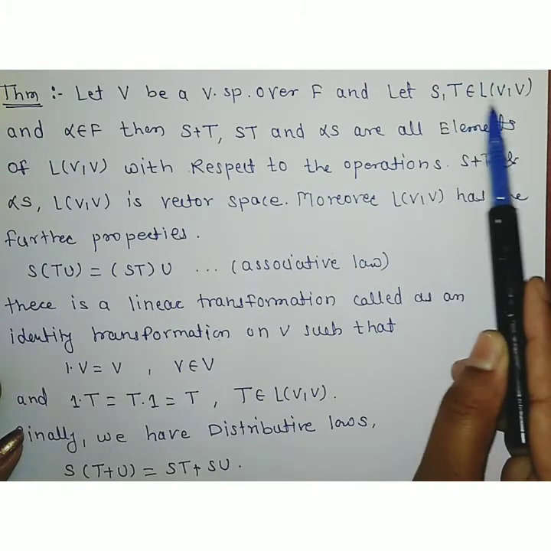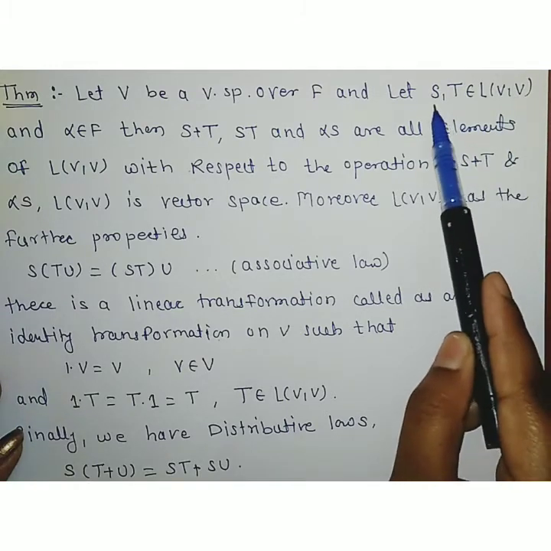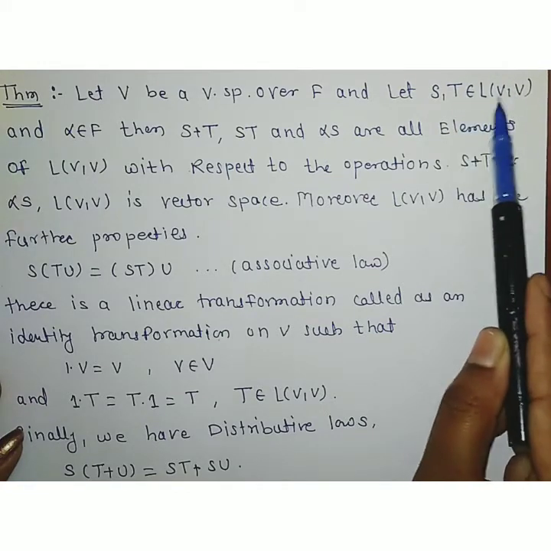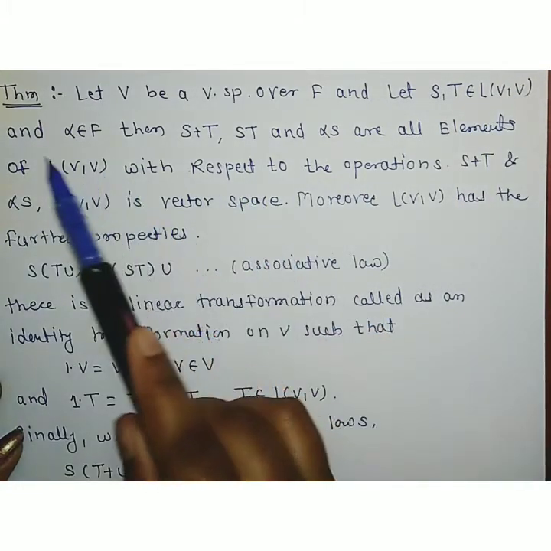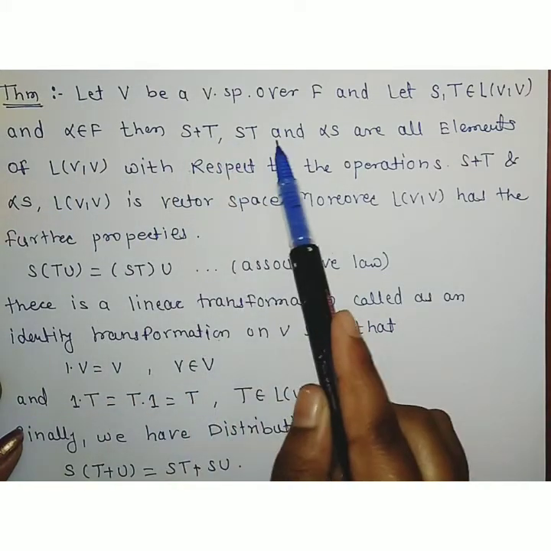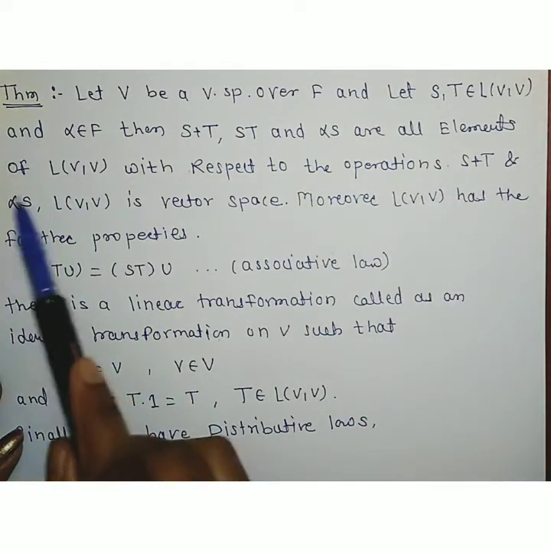S, T belongs to L(V,V) means what? L(V,V) is the set of linear transformations from V to V. So S, T belongs to L(V,V) means S is a linear transformation from V to V and T is a linear transformation from V to V, and alpha belongs to field F. Then S plus T, ST and alpha S are all elements of L(V,V).